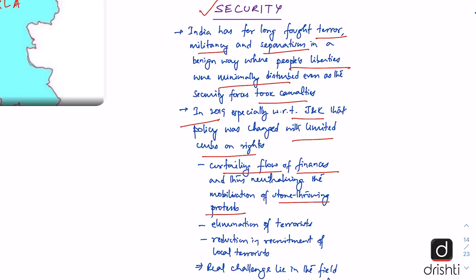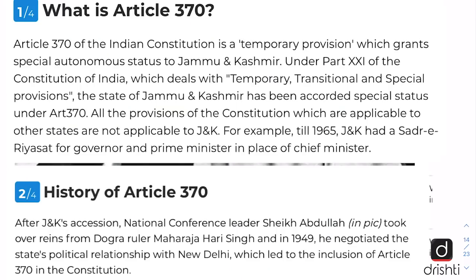Also, it has led to elimination of a large number of terrorists, and there has been a sharp reduction in the recruitment of local terrorists as per official sources. But still, the real challenge lies in the field of governance and for reviving political activity in the UT of Jammu and Kashmir. Now let us see what is Article 370, which has been the bone of contention.